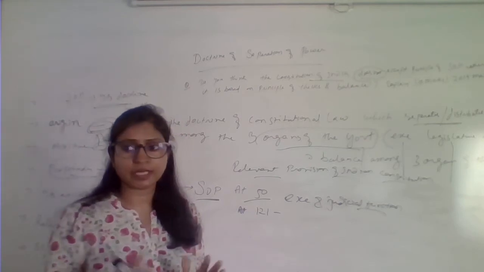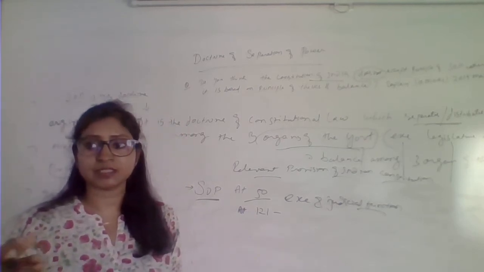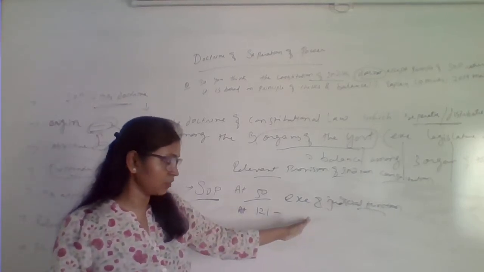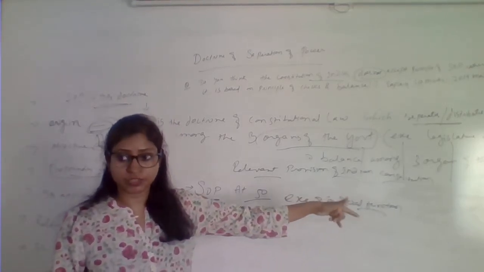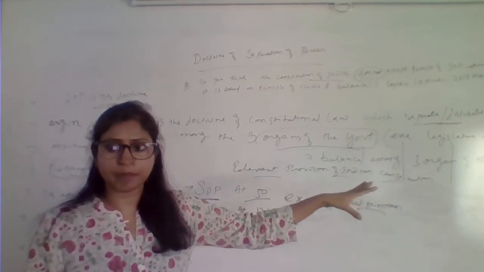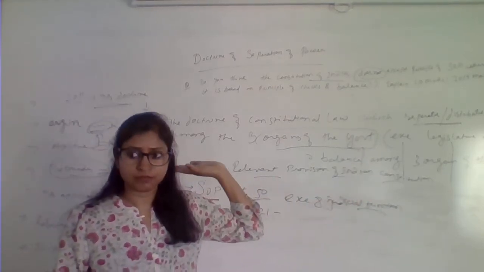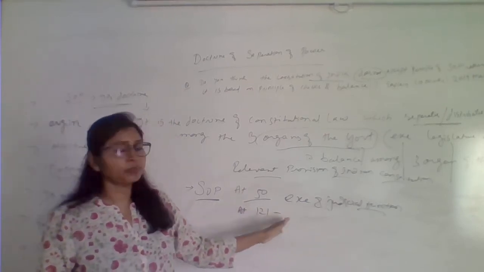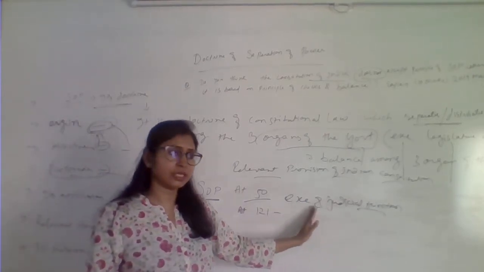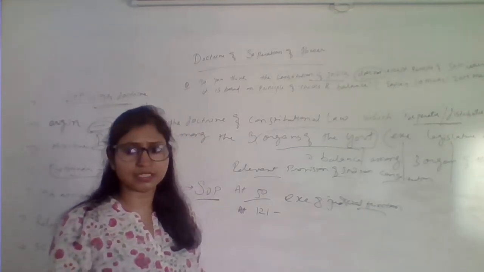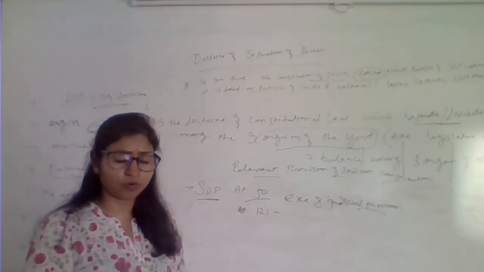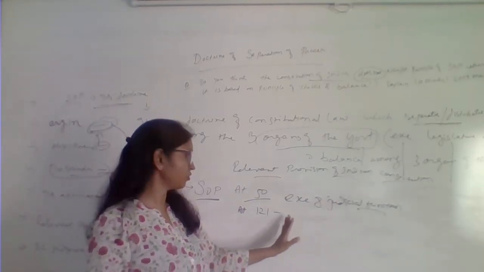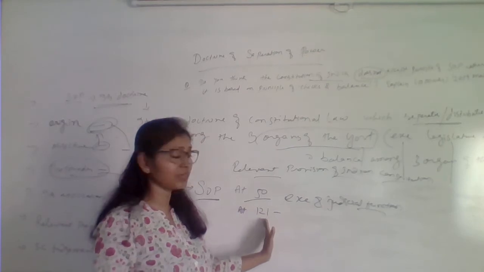judges of Supreme Court and High Court cannot be discussed in the Parliament. The conduct of judges of Supreme Court and High Court while discharging their official duty cannot be discussed in the Parliament except for their removal. When the resolution seeking removal of the judges is moved, at that time they can discuss the conduct of the judges of the Supreme Court and High Court, but not otherwise. And why has this been given in the Constitution?